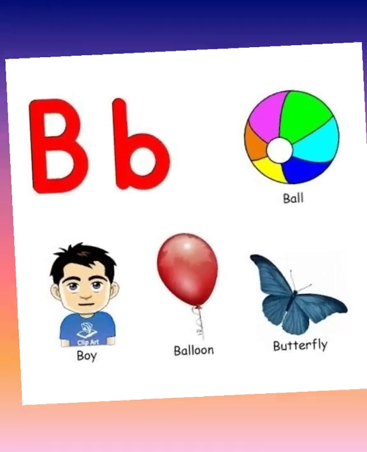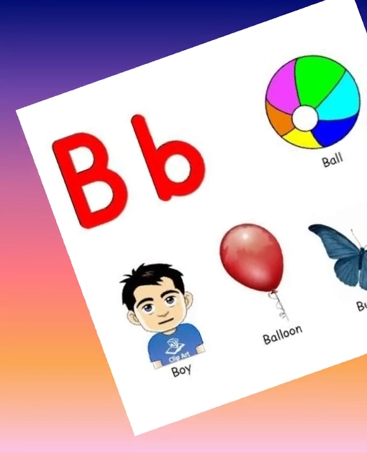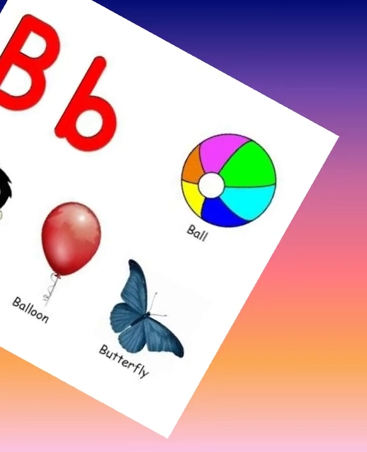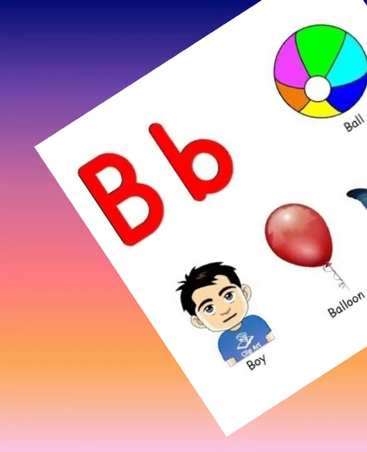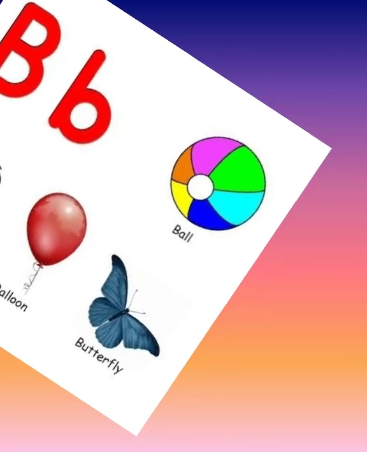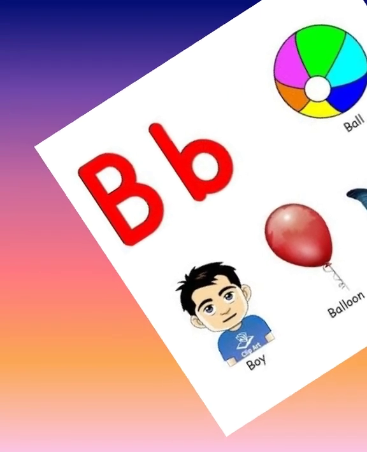The next letter is B, and the sound of B is B. B as in ball, B as in boy, B as in balloon, B as in butterfly.